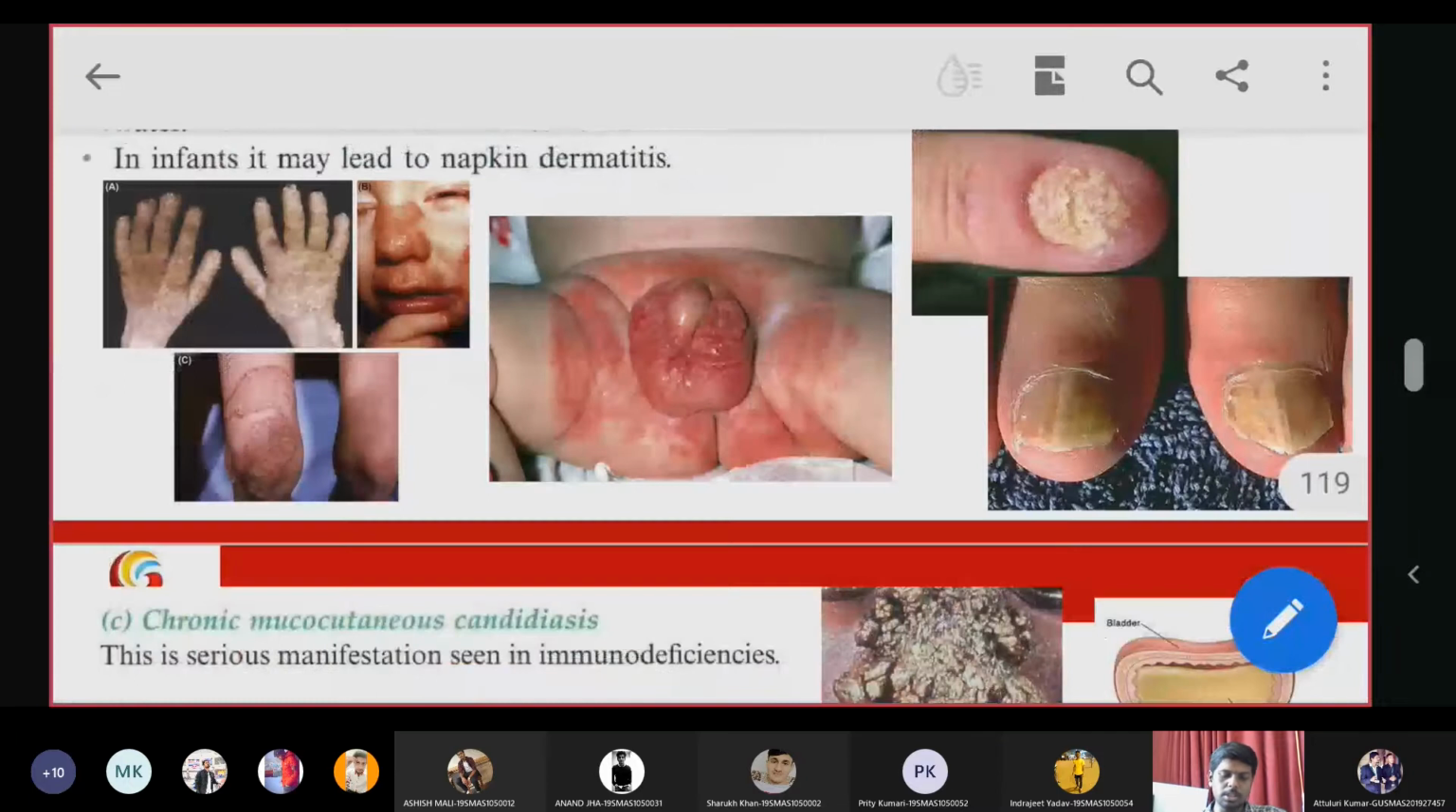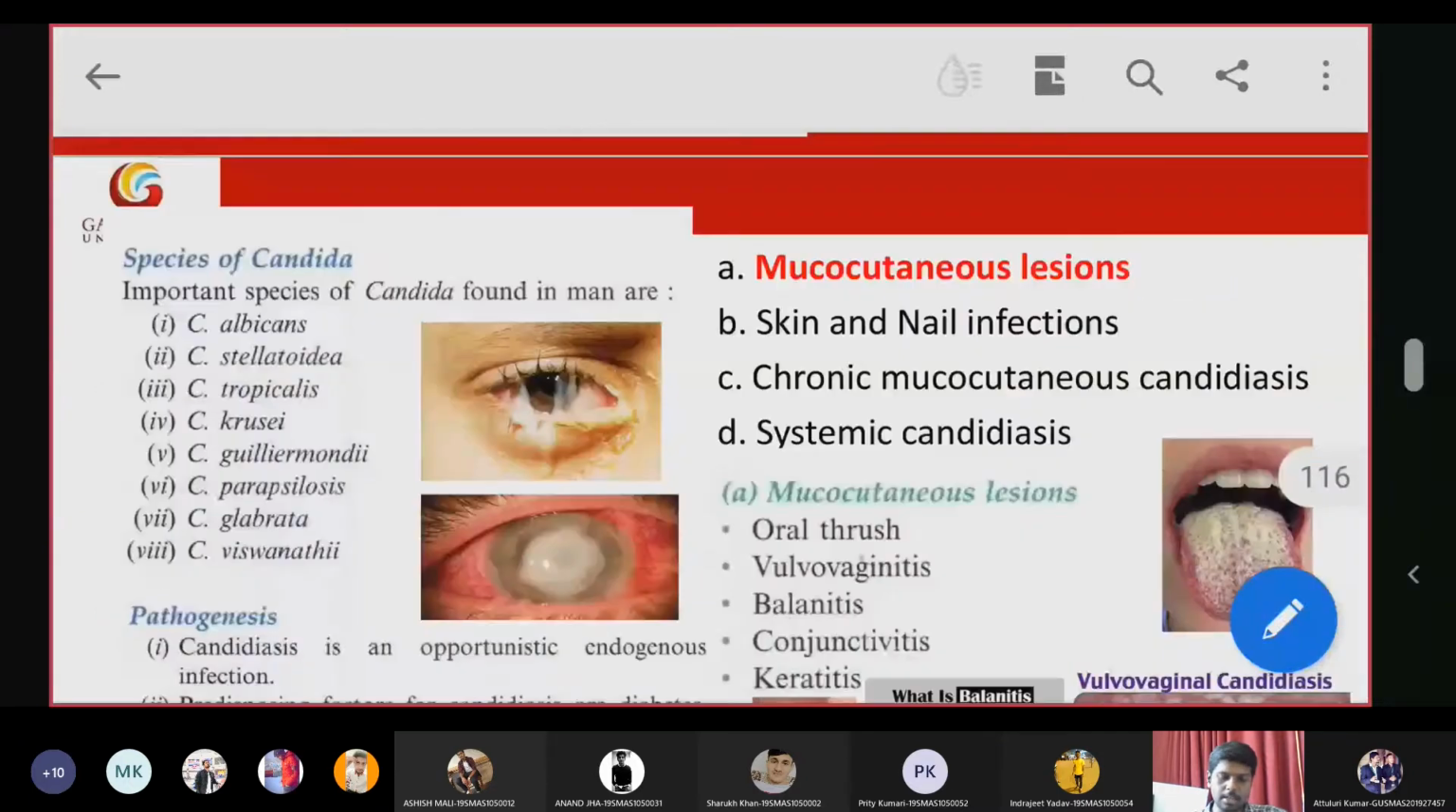A quick overview: it will cause mucocutaneous lesions, skin and nail infections, chronic mucocutaneous candidiasis, and systemic candidiasis. Then coming to the lab diagnosis of Candida.